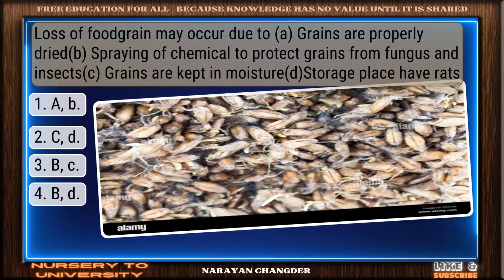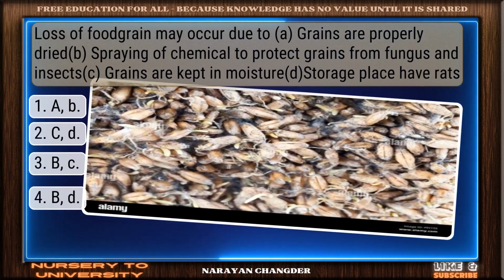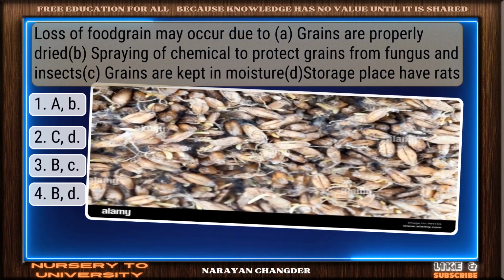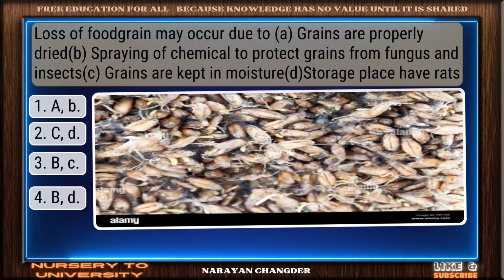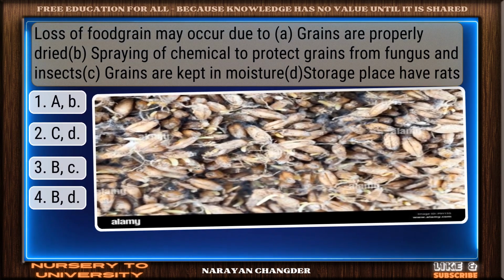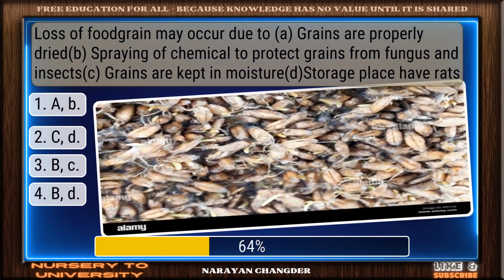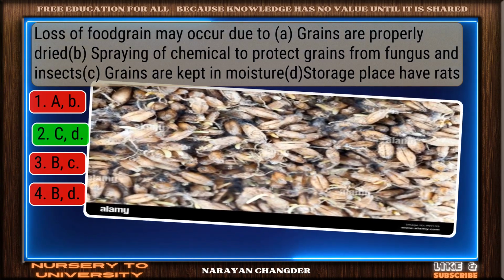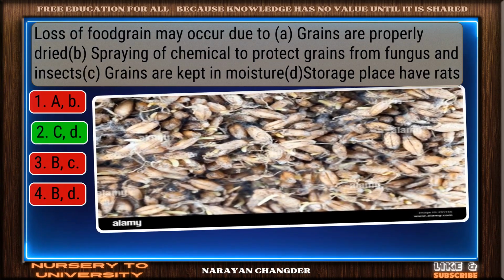Question number 3. Loss of food grain may occur due to: grains are properly dried; spraying of chemical to protect grains from fungus and insects; grains are kept in moisture storage place; have rats. Clear logic. Your choice C, D is sound and 100% true.